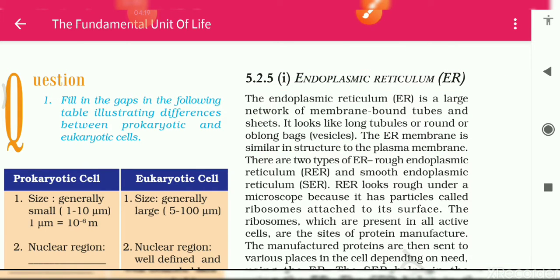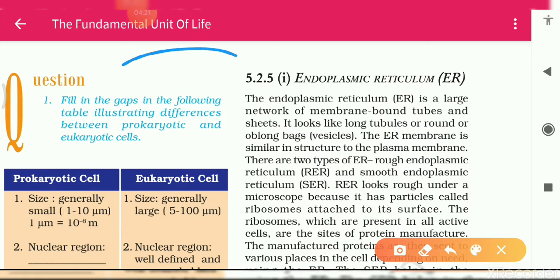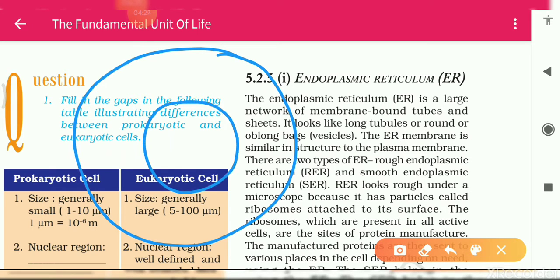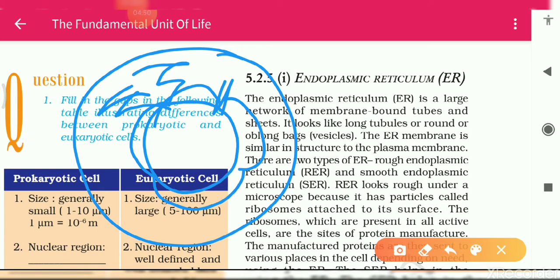Now see here students, this is your cell, and inside the cell this one is the nucleus. The nucleus has a double layered membrane, and in between there is a nuclear pore. From this nuclear pore the endoplasmic reticulum comes out in tubule forms.